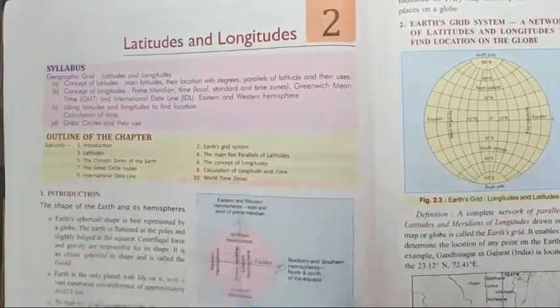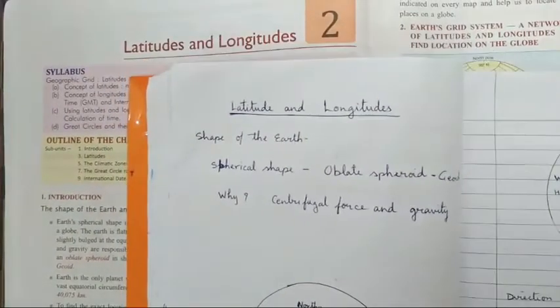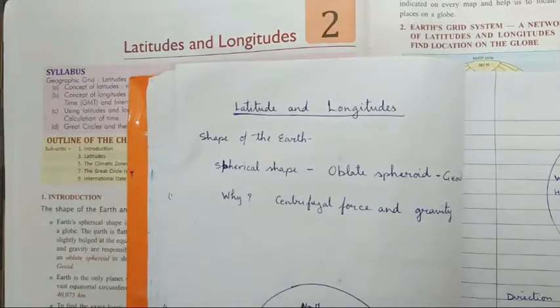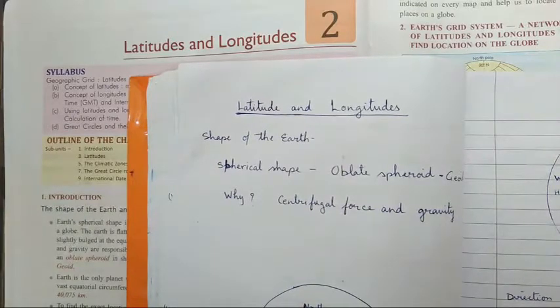Last chapter, as you recall, I explained the Earth as a planet, in which I explained the shape of the Earth.